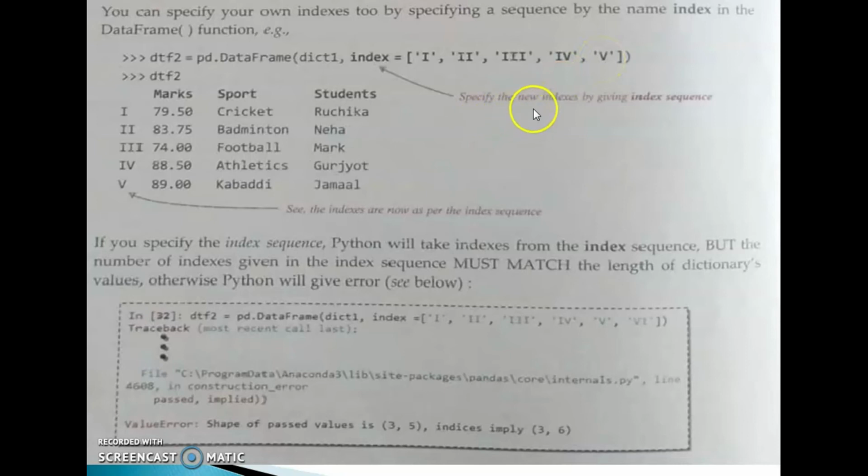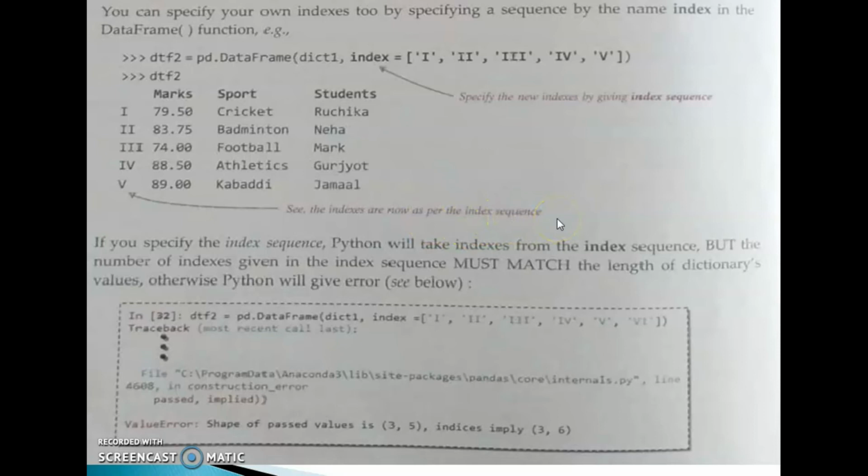Specify the new indexes by giving an index sequence. Index is the keyword. By using this index keyword, we can assign the index values to this data frame object. Check this one: 1, 2, 3, 4, 5, same as this marks, sports and students as per the index sequence.